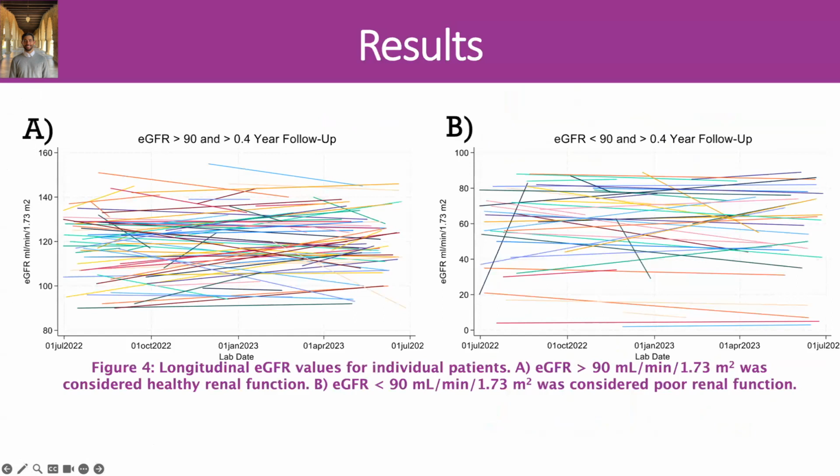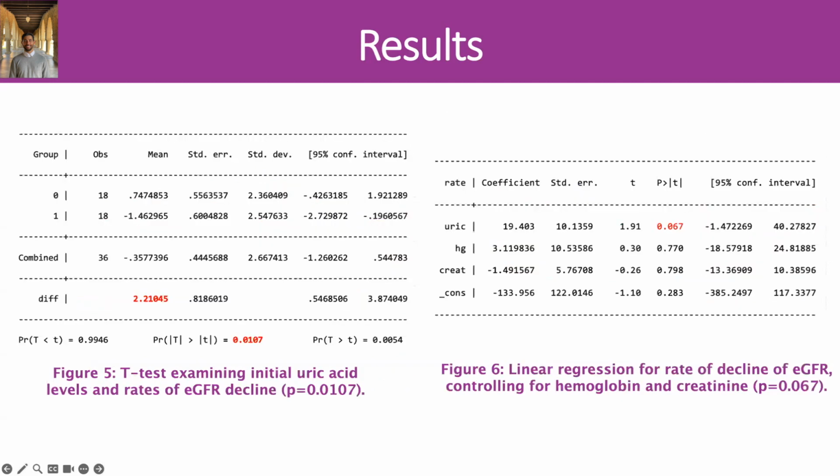So the following two graphs depict the longitudinal eGFR values for sickle cell patients at Benioff Children's Hospital from July 2022 to July 2023, with graph A representing those that started above a certain threshold for healthy renal function, and graph B representing those that started below a threshold for healthy renal function. And while this visual is a bit overwhelming and difficult to pinpoint any particular trends, when further statistical analysis was conducted and we cross-referenced these rates with the uric acid values, we made some interesting observations.